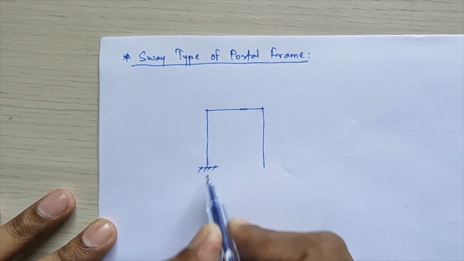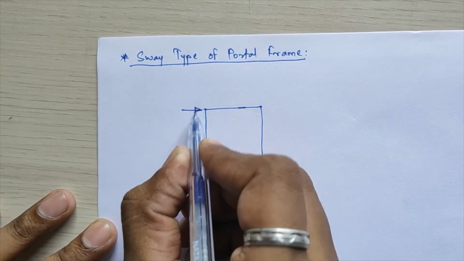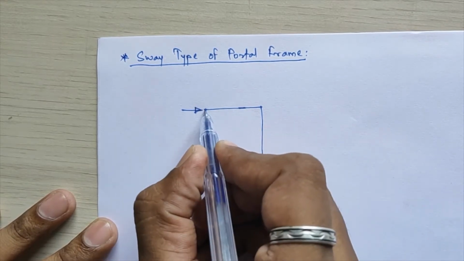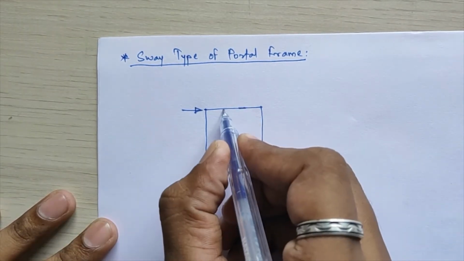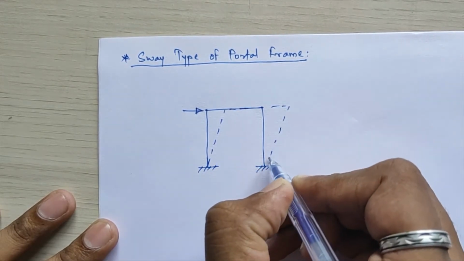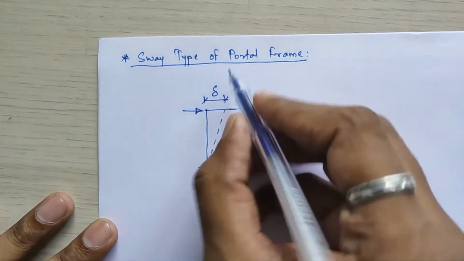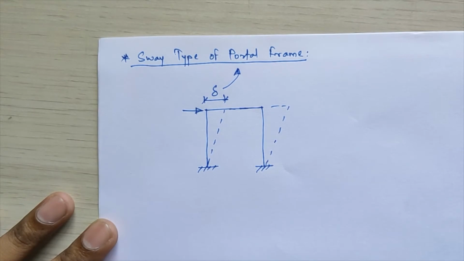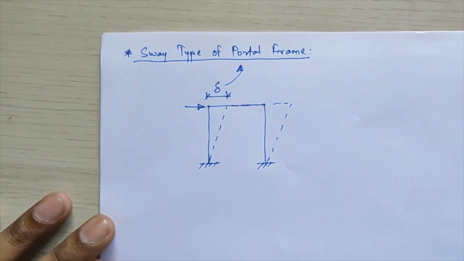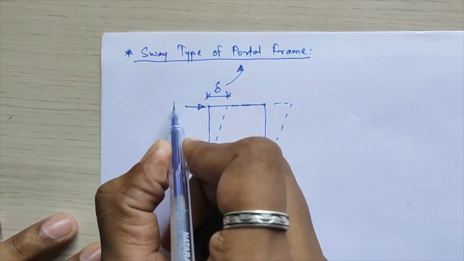If I consider this example, a simple portal frame which is subjected to lateral loads, lateral load means horizontal loads applied at the rigid joint. When this frame sways in this way, that is, it permits a horizontal displacement of amount delta, that type of frame we call a sway portal frame, and this delta is called the sway coefficient. Now the question is how these lateral loads occur.